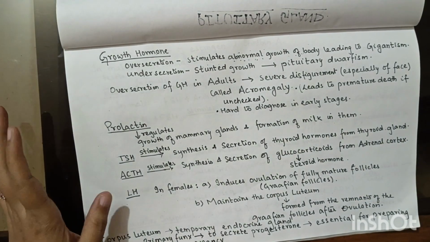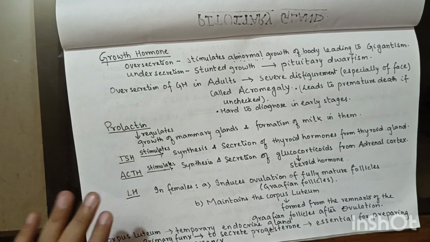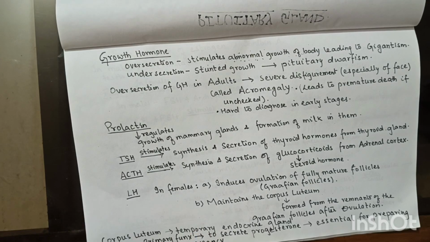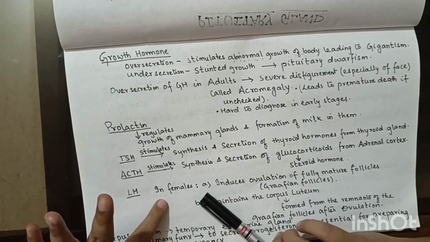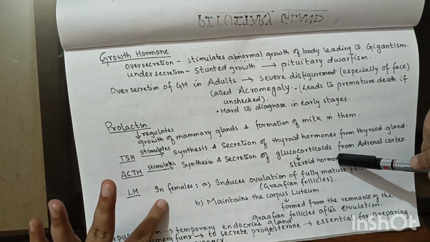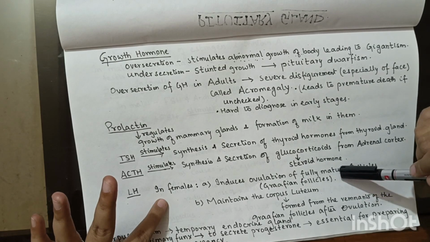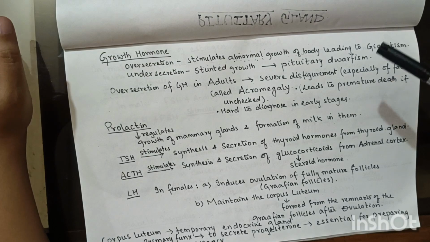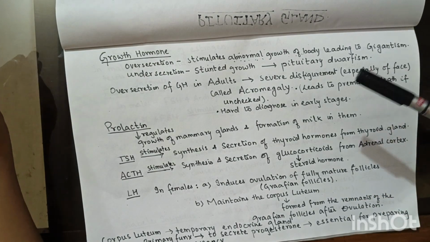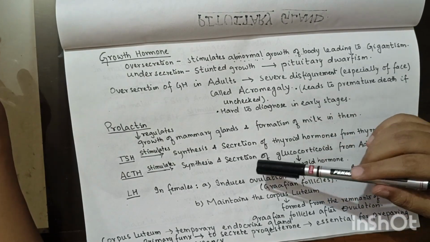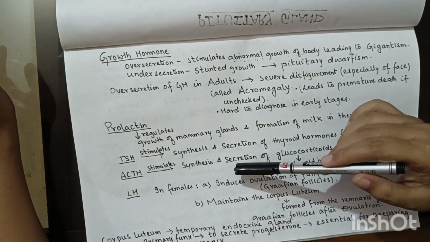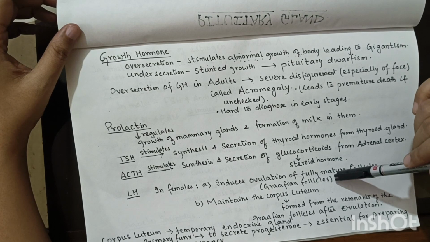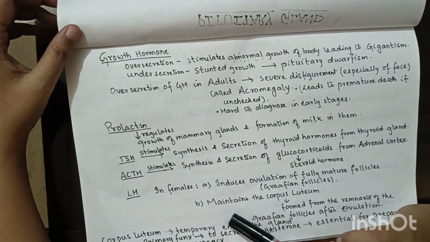Now moving on to luteinizing hormone, that is LH. It will act both on males and females. In female, it will induce ovulation of the fully mature follicles, that is the Graafian follicle. All these Graafian follicle, corpus luteum, we are going to study in detail in reproductive system. But for now, you need to understand that in females, LH induces ovulation of fully mature Graafian follicle and it will maintain the corpus luteum.